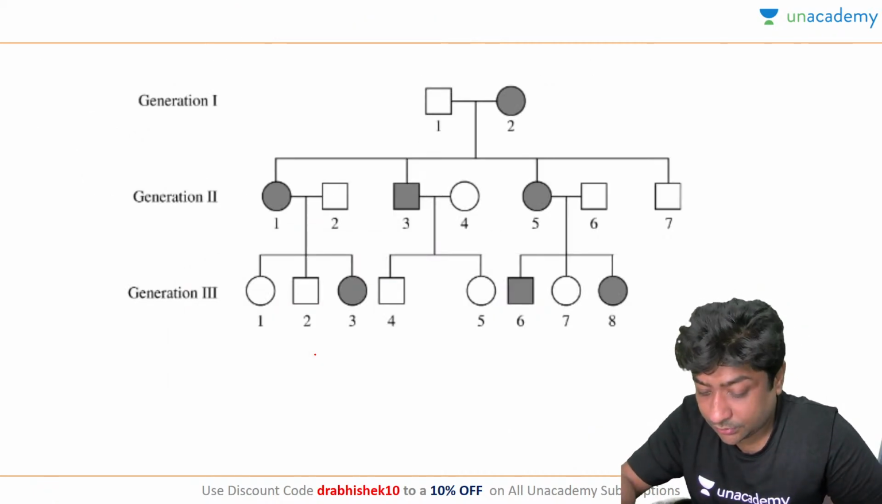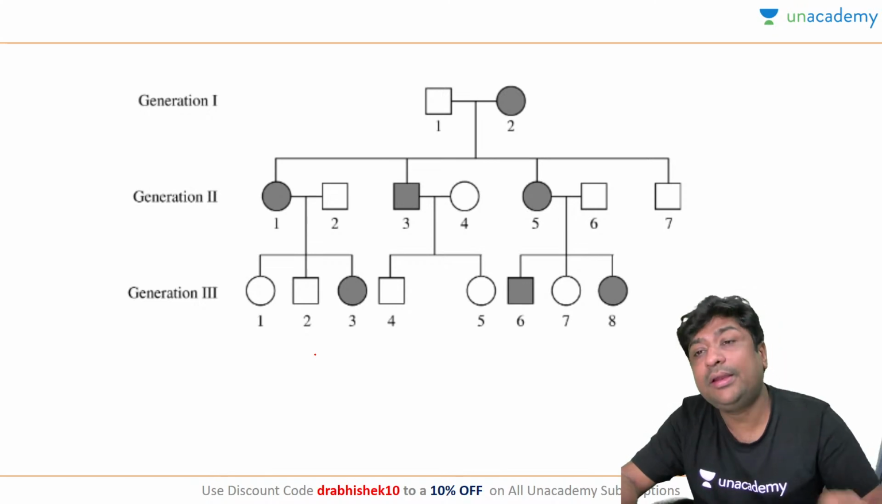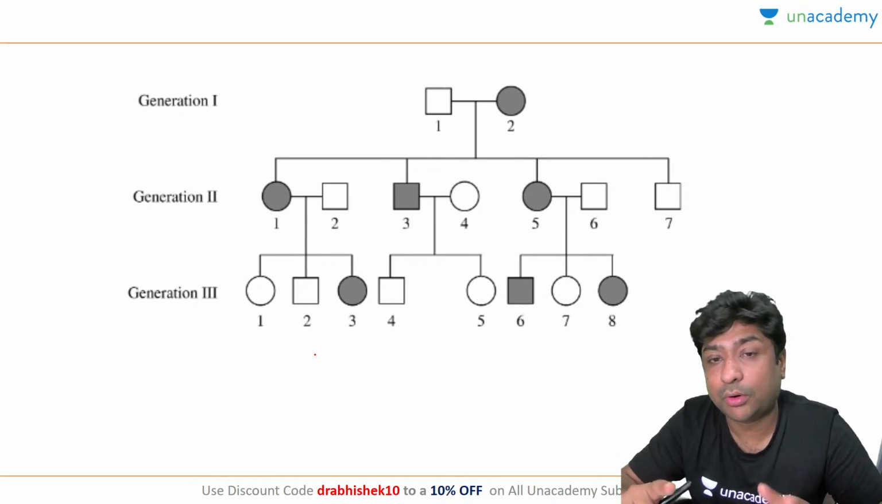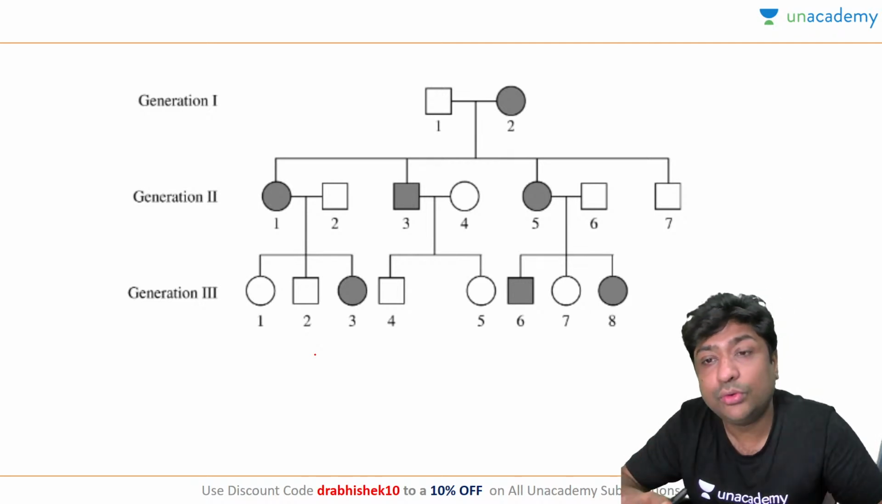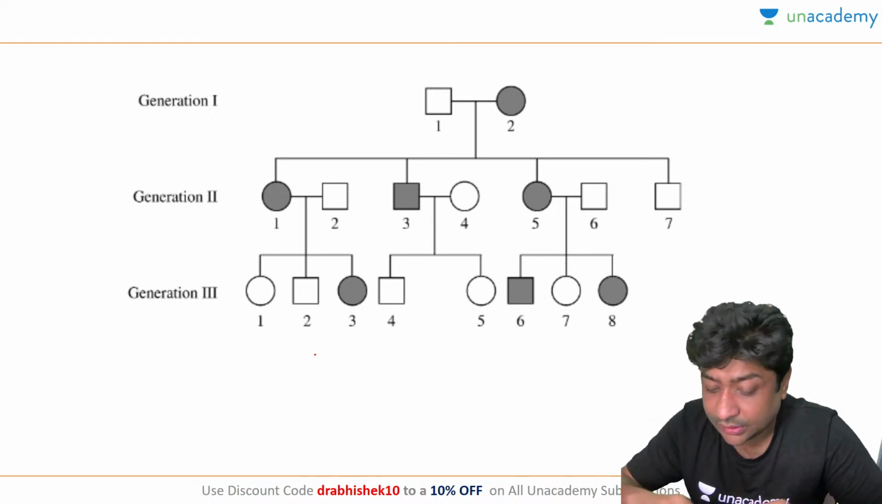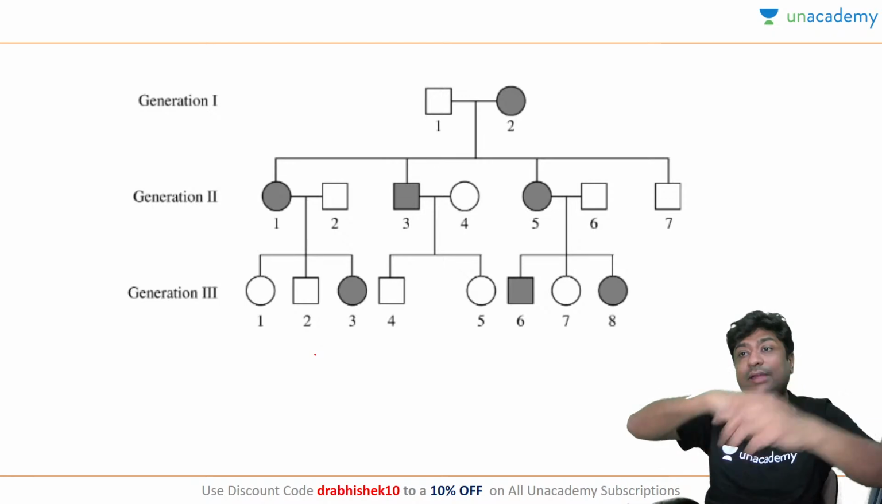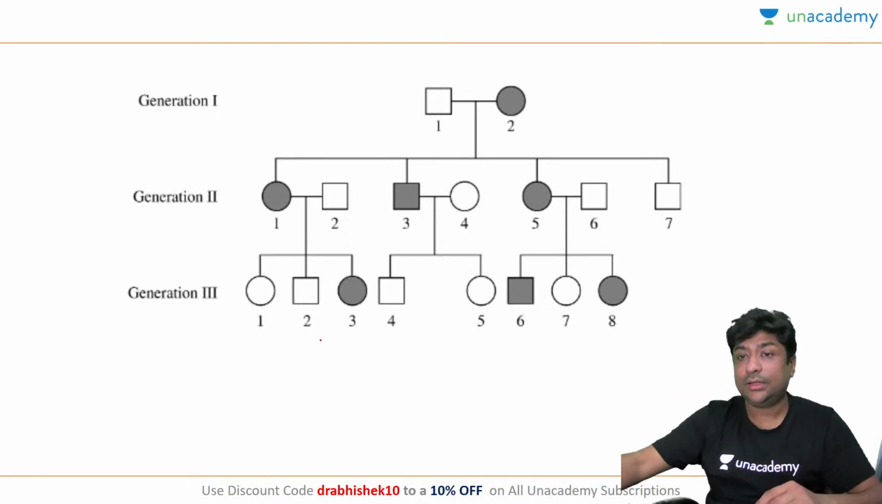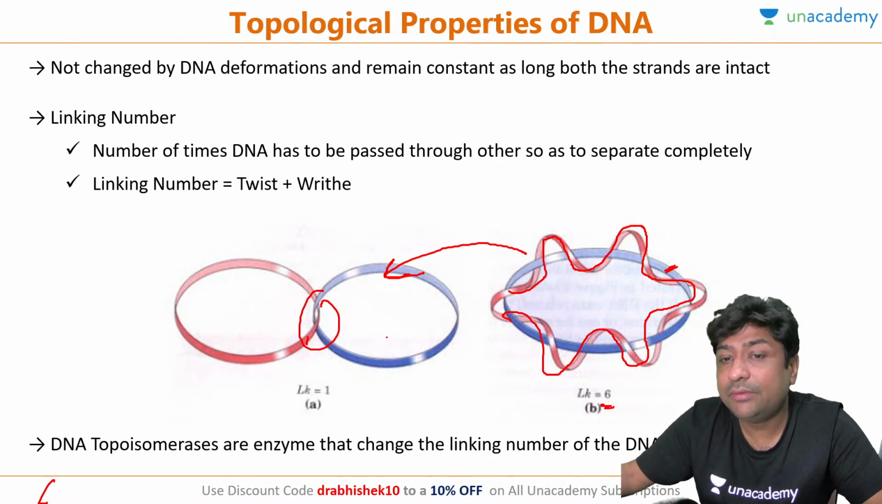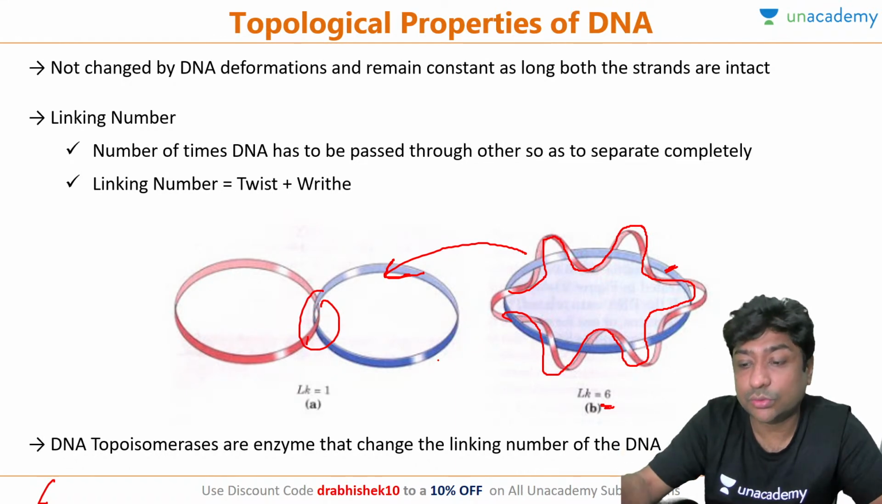Now this won't be related to the melting temperature. Melting temperature primarily depends upon the hydrogen bonds. No matter how much the linking number is, the amount of hydrogen bonding does not change. Is this clear? Here the DNA is being wound upon itself.